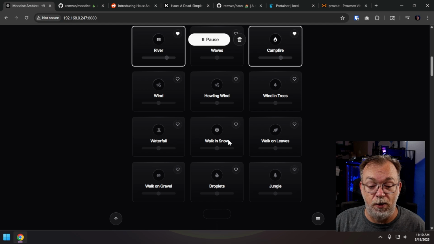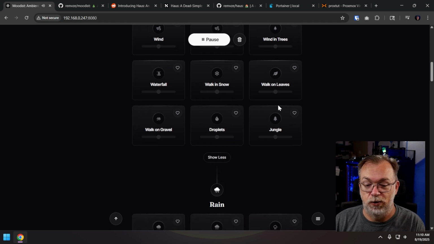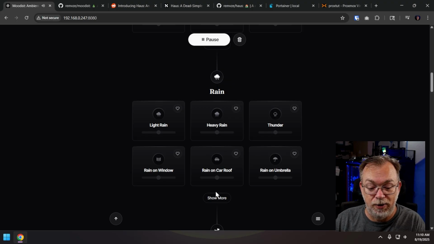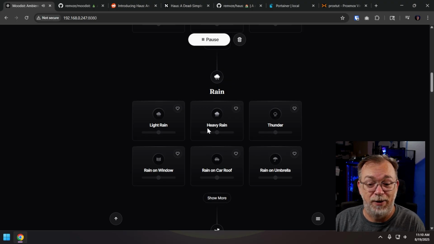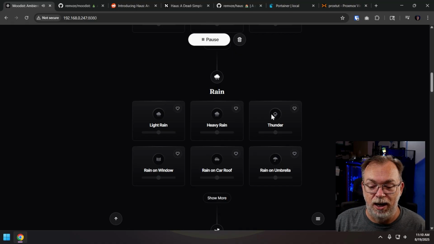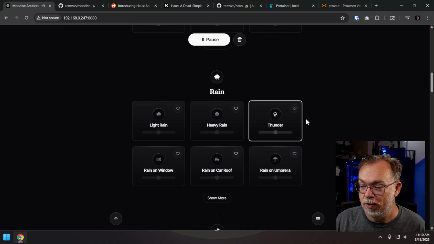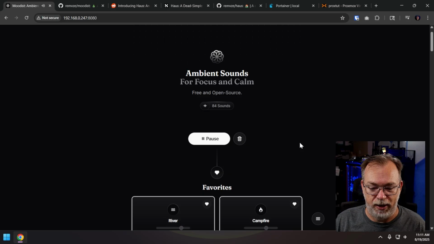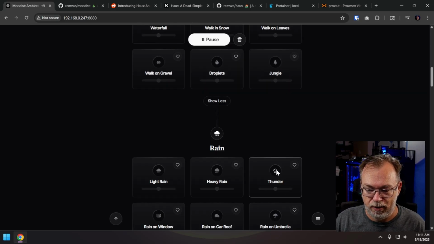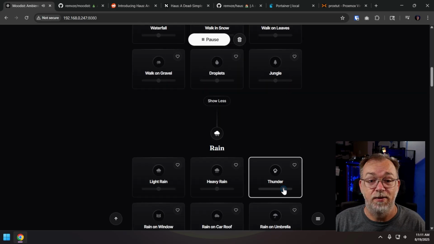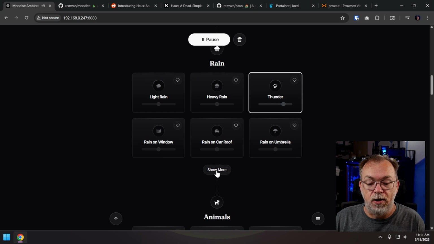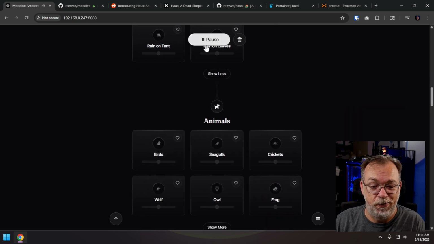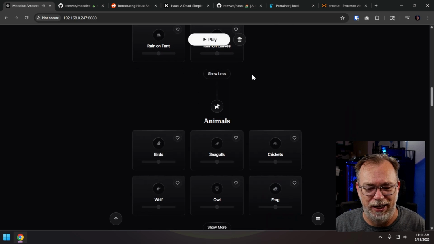Of course, if we scroll down, there are more things. There's waterfalls and walking in snow and walking on leaves, gravel. We've got more rain-related things here, light rain, heavy rain, thunder. I'm a big fan of thunder, so maybe we add that to the mix there. We can turn that up a little bit, and we can add thunder to the mix there as well. And of course, as we go, there are just more and more things that we can add to this. I'm going to pause this for right now so that I don't have to worry about it later.